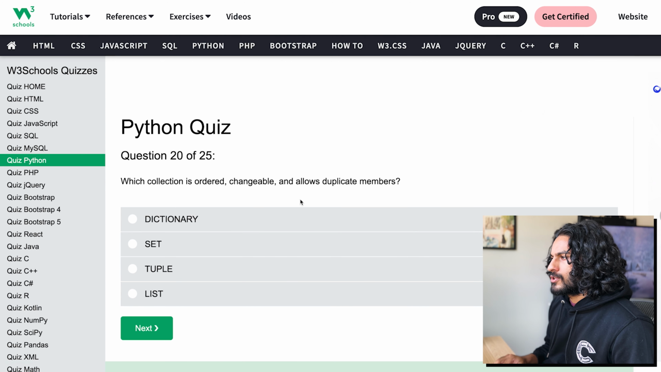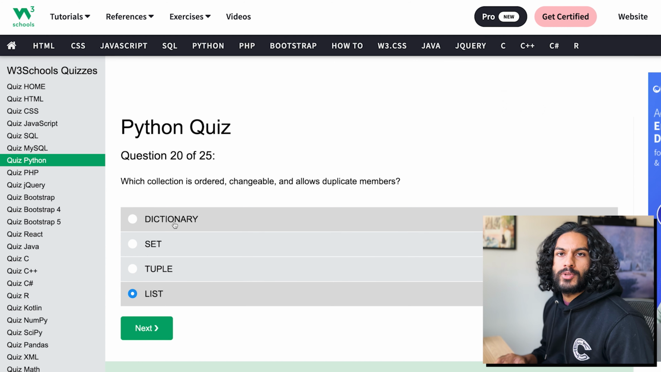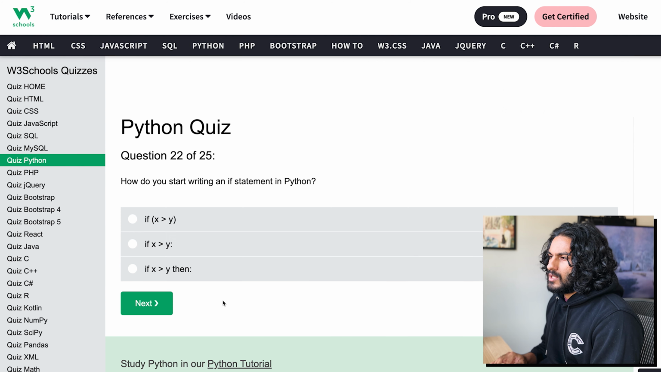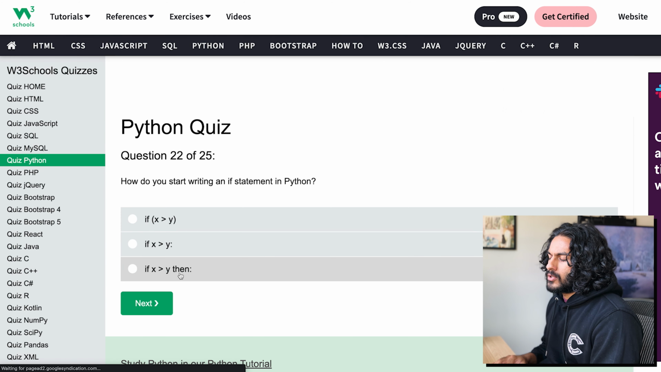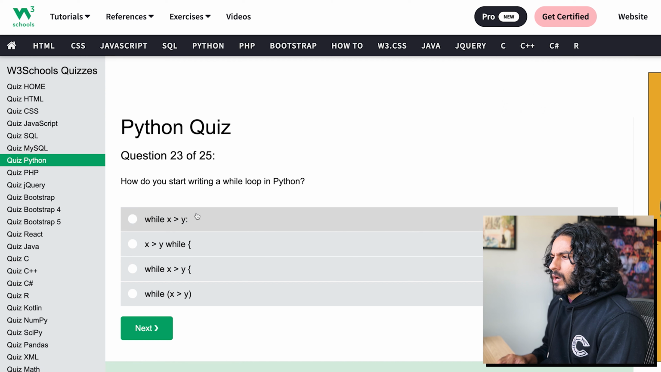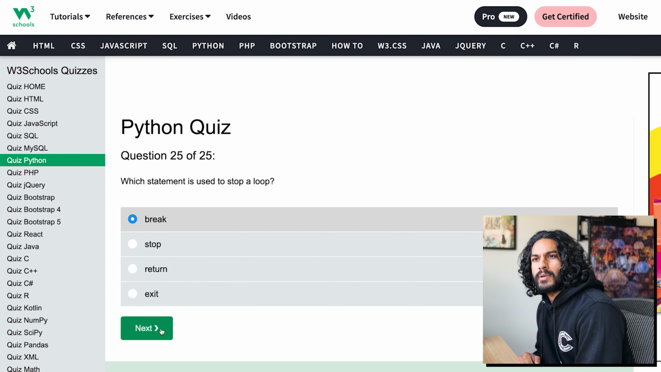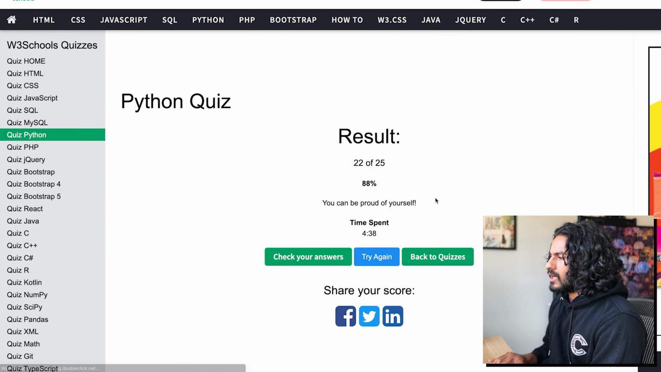Which collection is ordered, changeable, and allows duplicate members? A list, right? Because you can't have duplicate keys in a dictionary, and a dictionary is not ordered. Sets don't allow duplicates. How do you start writing an if statement in Python? You just do this. How do you start doing a while statement? Yeah, same thing. For x and y, you can do this. For no. Yeah. Break doesn't stop a loop. No, it does. Okay, not bad.